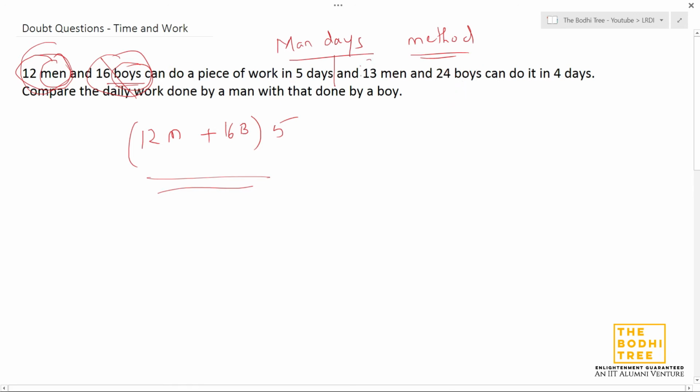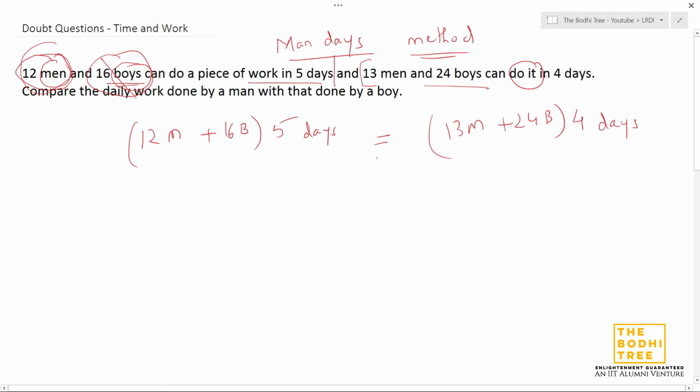Here it is said that 13 men and 24 boys can do it in 4 days. So 13 men plus 24 boys can do it in 4 days. The other case is 5 days. So the amount of work is going to be the same, right? The same work is being done. You have to assume that the piece of work is the same. This is the piece of work in case 1, this is the piece of work in case 2, but the work being done is the same. So we have to equate these two, as simple as that.